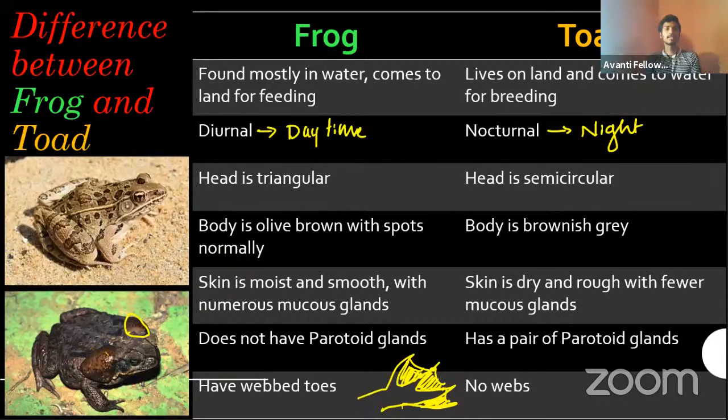So these are the major differences between the frog and toad. I think you can differentiate now. How can we do it easily? By seeing the morphological characters I told you. You can give any one morphological character. When you see something like that, you just have to see the color at last. You can compare, remember this character, put any one character. If it matches, then try to do that.